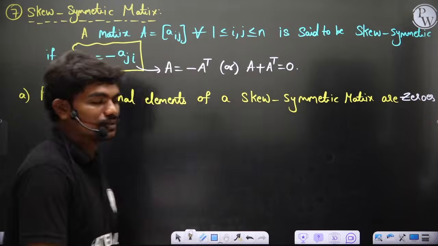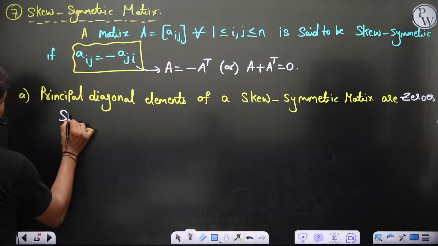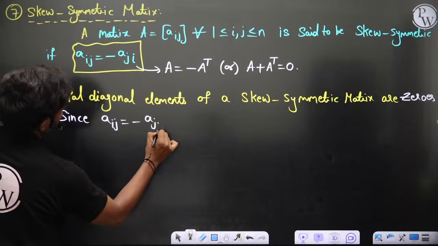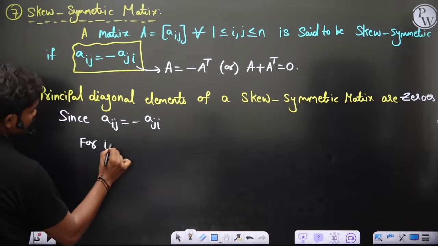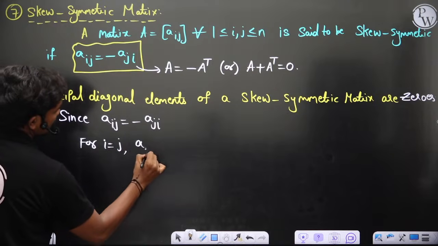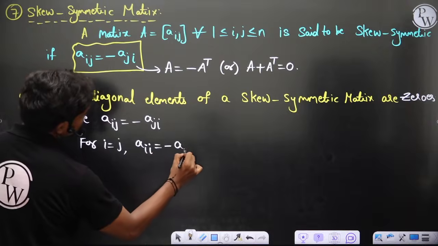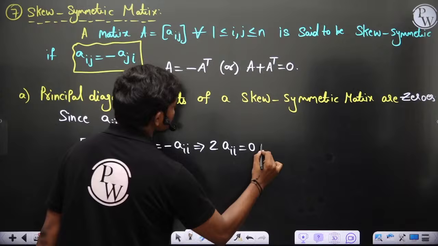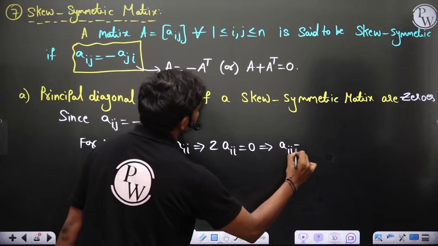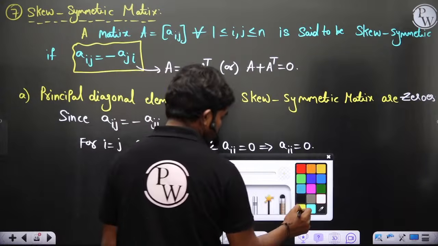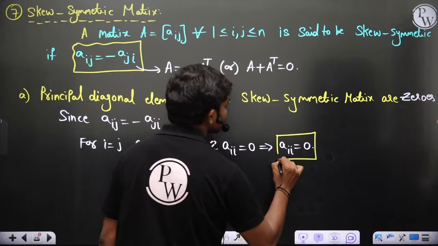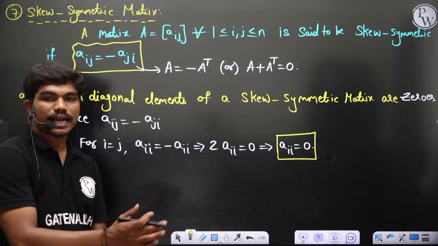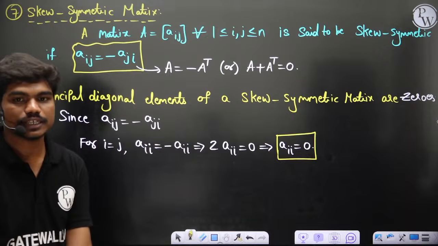So since aij equal to minus aji, for i equal to j, what you can get? aii is equal to minus aii. This implies 2 times aii is equal to 0. So aii is equal to 0. So every principal diagonal element of a skew symmetric matrix has to be 0 undoubtedly.